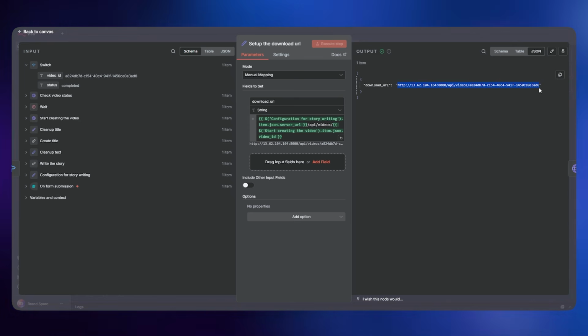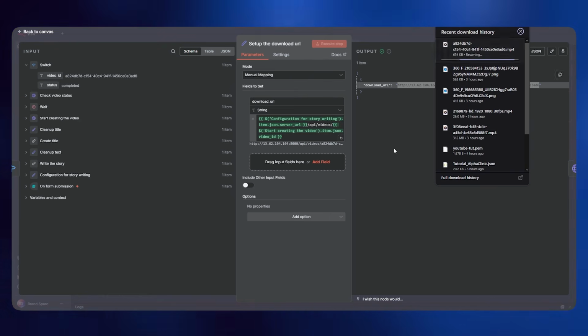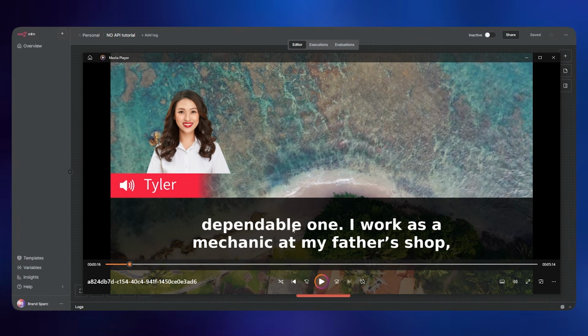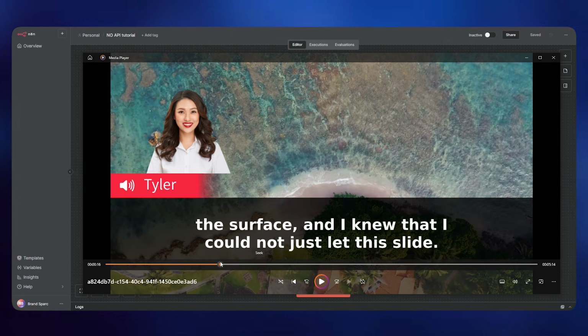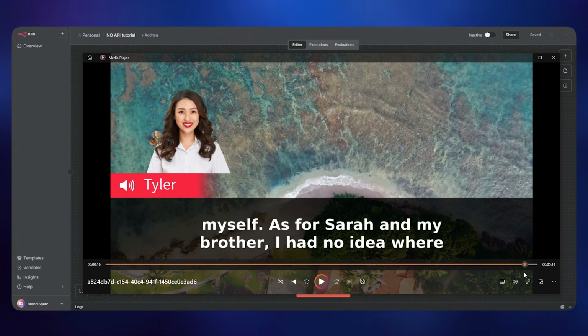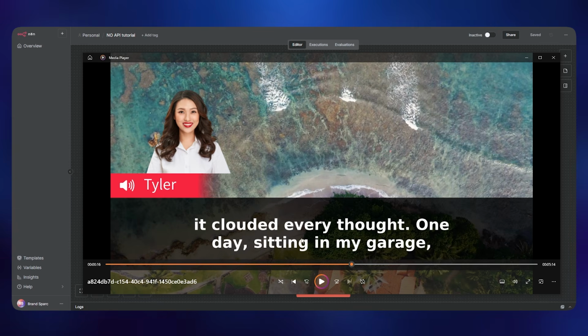So we can go ahead to this URL and open it, and it will download the video directly. It's right now downloading. So this is a video, and it's almost like a 5 or 6 minute video. As you can see here, this is perfectly fine. We can change the background, depends on you.